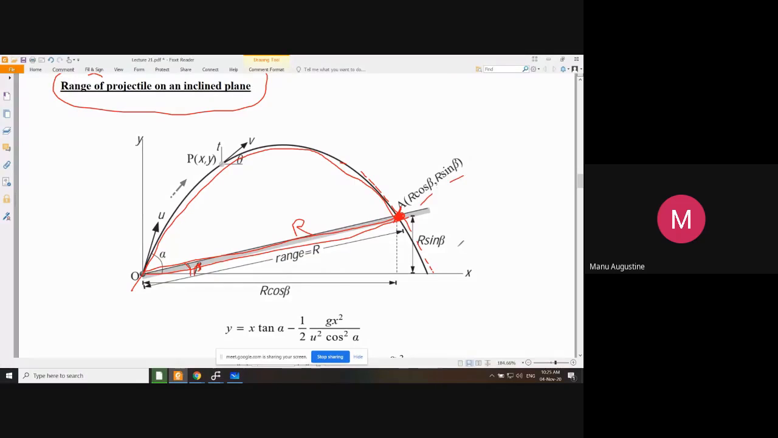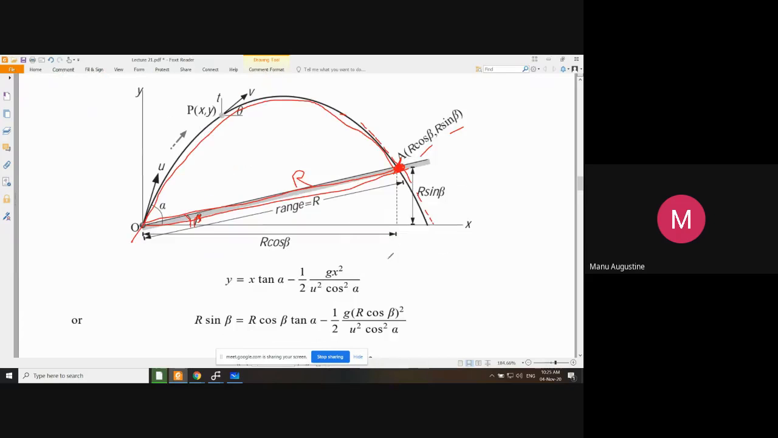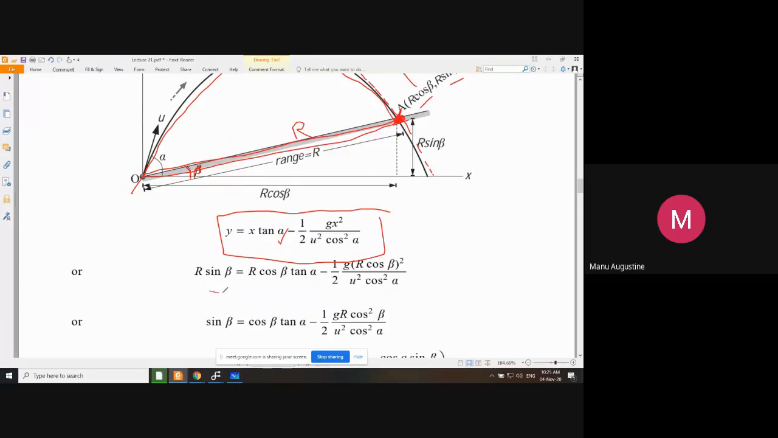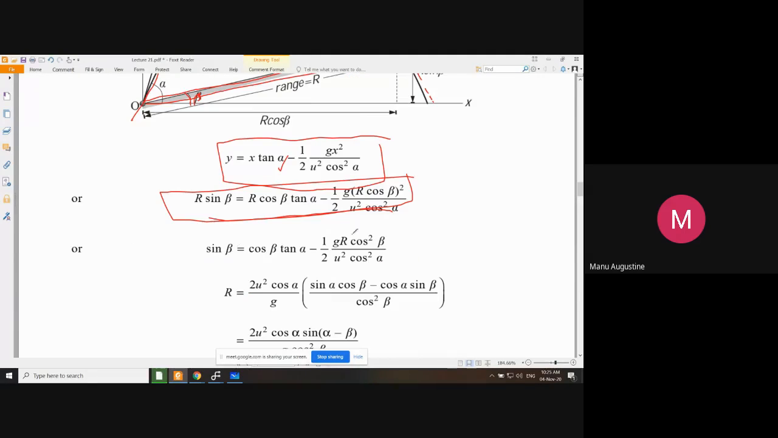But anyway, as you declared this as r, you get the coordinates of this common point as r cos beta, r sin beta. And since this point is a part and parcel of the path of the projectile, you take the equation of the path and substitute r cos beta in place of x and r sin beta in place of y in this equation. You get this equation, you simplify it to a further extent, isolate r on the left hand side, and you get this as the expression for range of projectile on inclined plane.